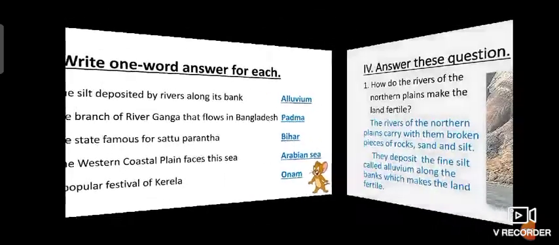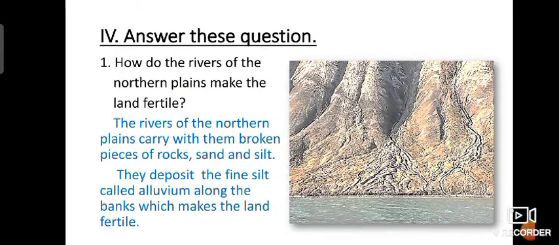Next we'll see the answers to the exercise questions. How do the rivers of the northern plains make the land fertile? Do you know what fertile means? It means the land becomes rich and productive, which helps plants grow in large numbers, strong and healthy.